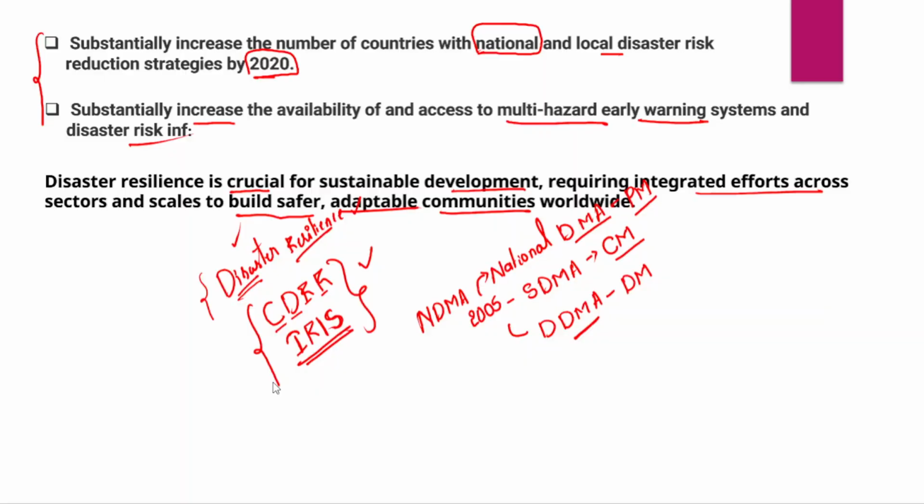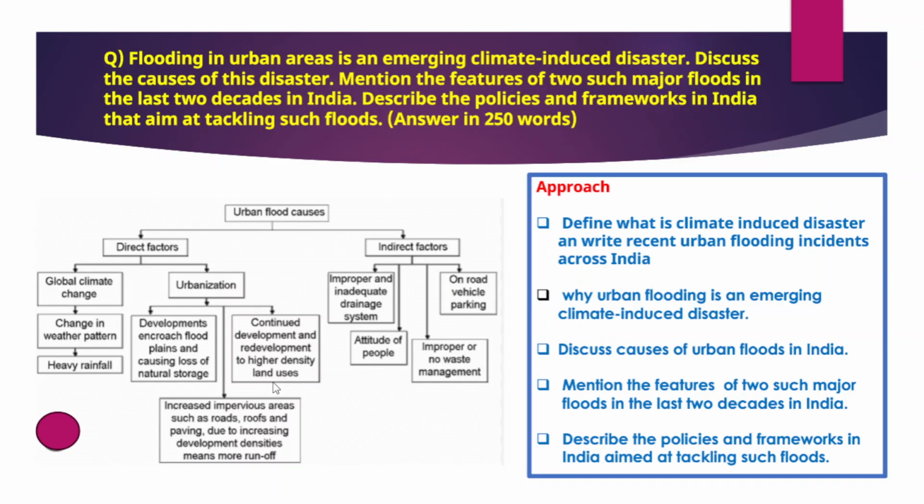So the next question is about urban flooding. Remember that in recent times urban flooding has become one of the hot topics, and UPSC almost every year asks questions about it. So this topic is very important.